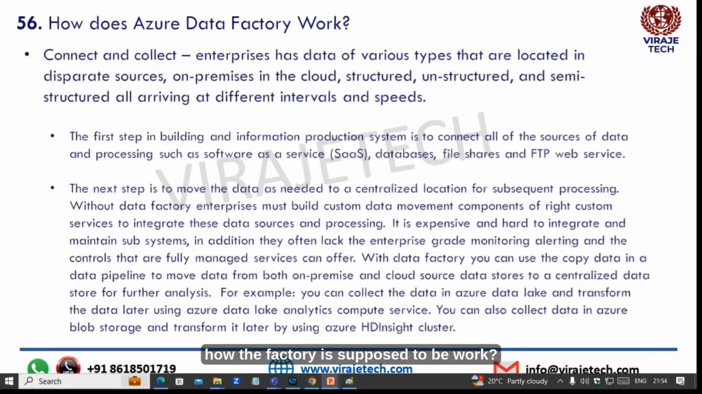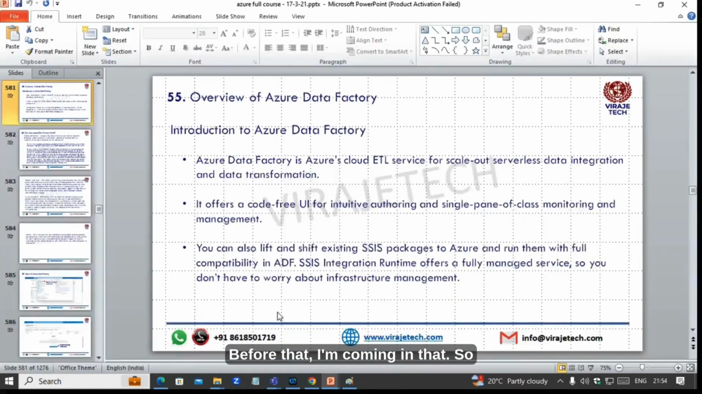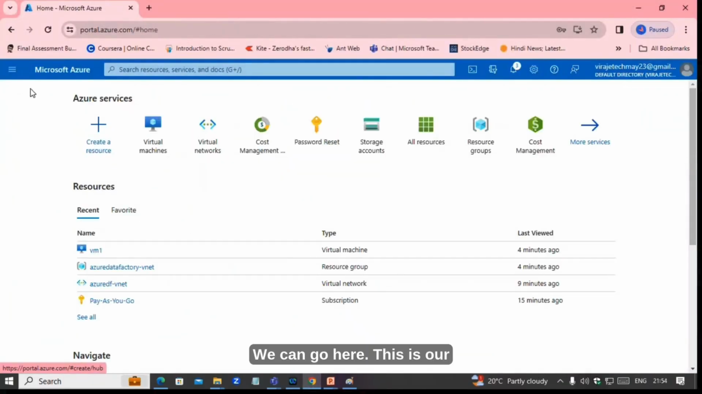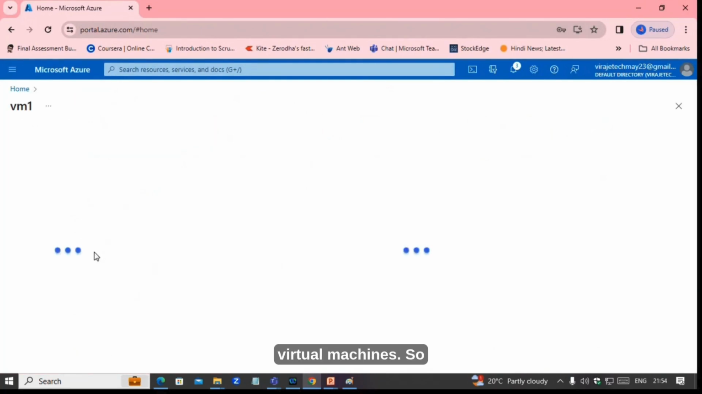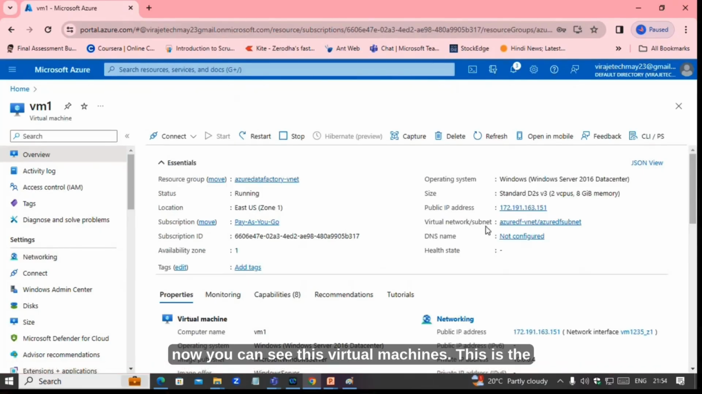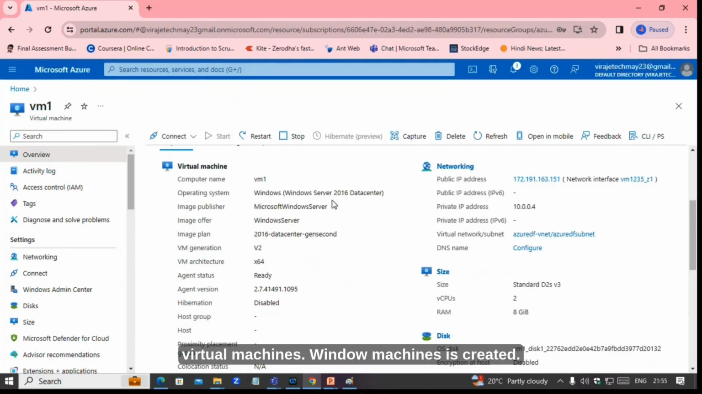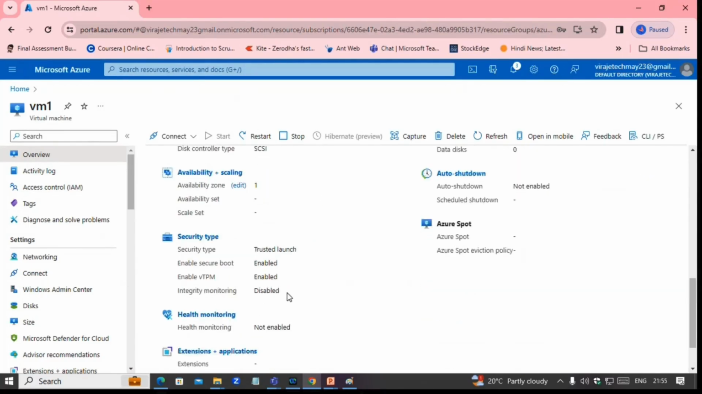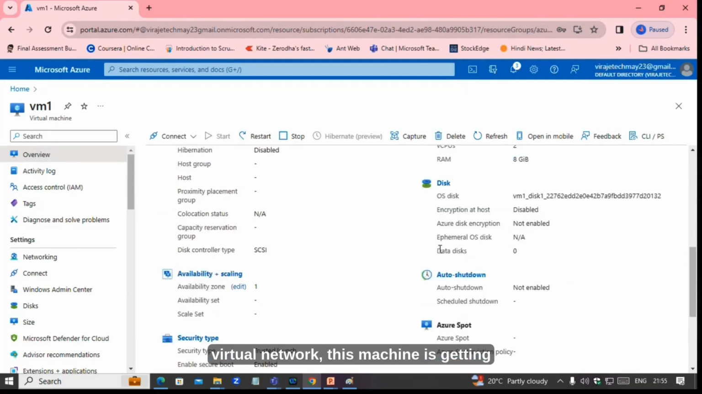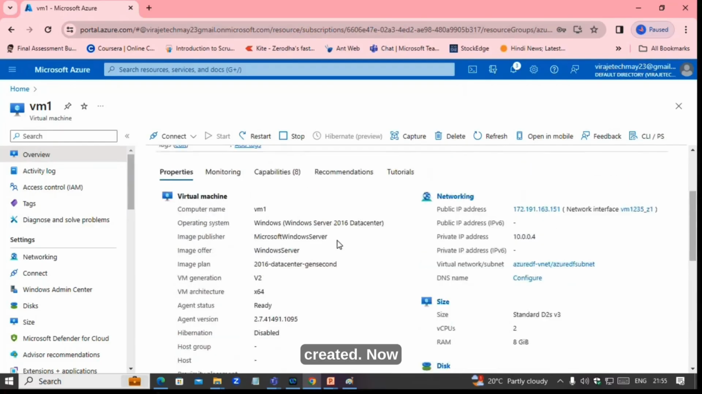Okay. How the factory is supposed to work, before that, I'm coming to that. So our VM machine is done. We can go here. This is our virtual machines. So now you can see the Windows machine is created. And this is the virtual network. Under the virtual network, this machine is getting created.